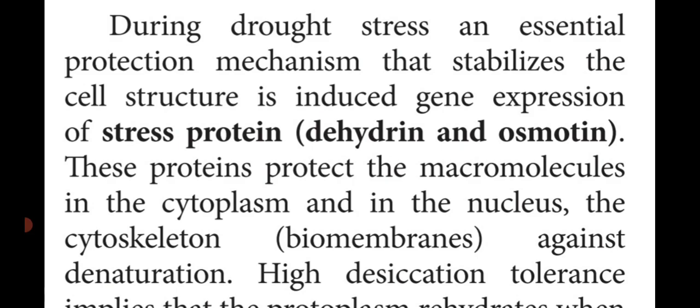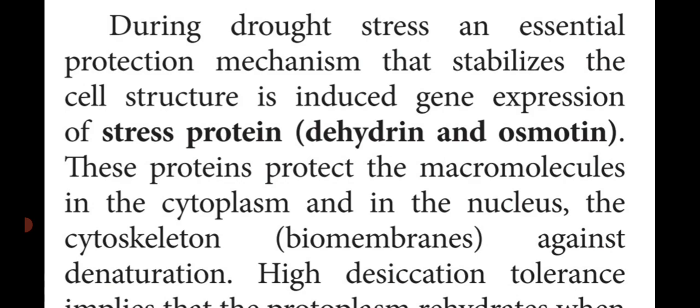During drought stress, an essential protection mechanism that stabilizes the cell structure is the induced gene expression of stress proteins called dehydrin and osmotin. So drought stress causes problems, but at the same time it induces an important process to protect and stabilize the cell structure through gene expression of stress proteins known as dehydrin and osmotin.